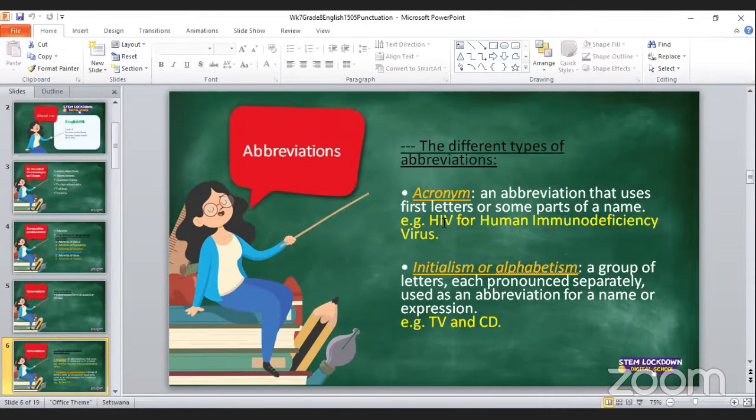I gave HIV as an example, which stands for human immunodeficiency virus. Okay, so you will realize in my example that in HIV, we took the H from human, we took the letter I from immunodeficiency, and we also took the V from the word virus. Okay, so instead of saying human immunodeficiency virus, we say HIV.